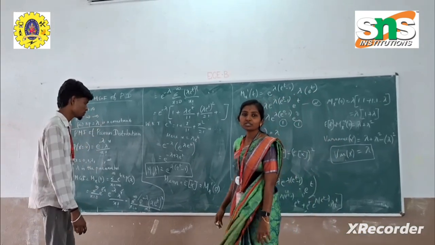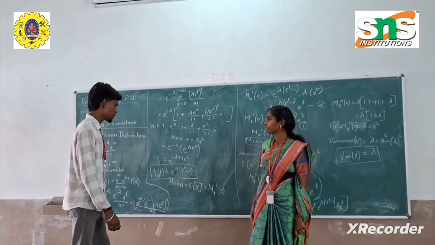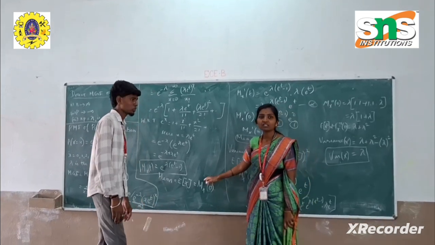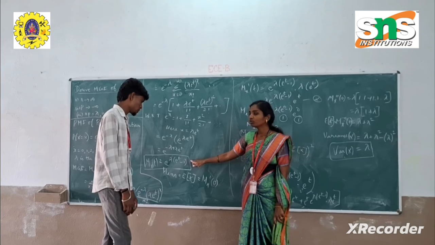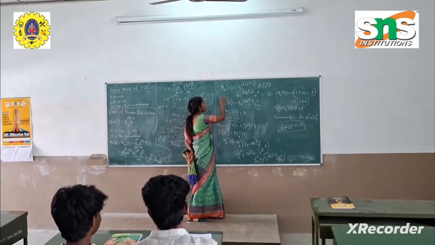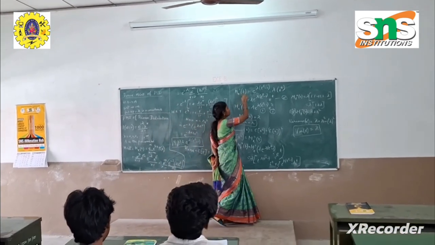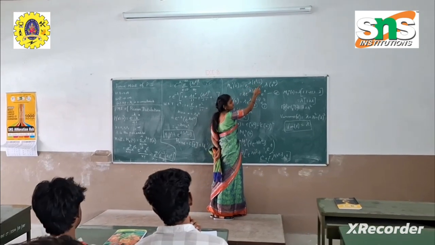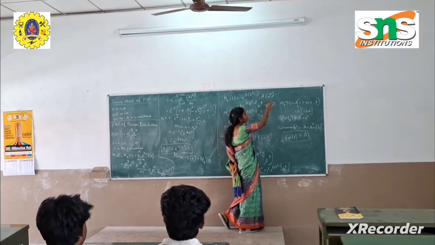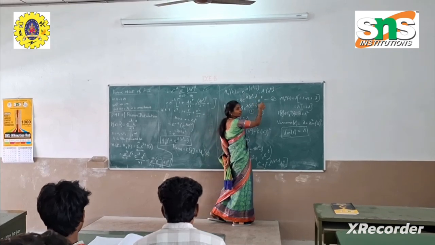Now we are going to see the mean of the Poisson distribution. What is the formula to find the mean? Mean is equal to E of x equal to Mx dash of 0, which means we differentiate the moment generating function and replace t with 0. Mx dash of t: we differentiate Mx of t, which is e power lambda into e power t minus 1. The exponent is lambda into e power t minus 1, and on differentiating it we have lambda into e power t. On simplifying, we have lambda into e power lambda into e power t minus 1 into e power t.